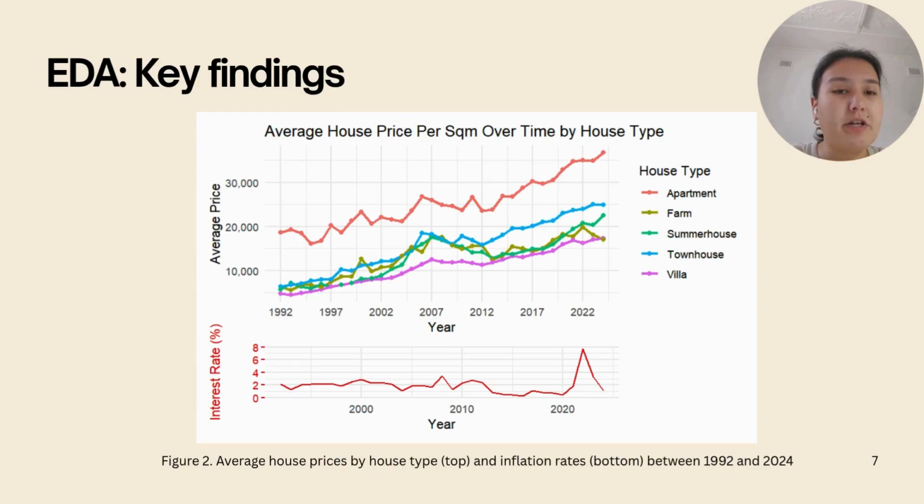I also looked at the price changes across the years. Here we can see that the prices followed an upward trend, but in general, they are distinct for different types of buildings. And I also incorporated some macroeconomic variables such as interest rate and inflation to better capture that variance in the prices that we see.